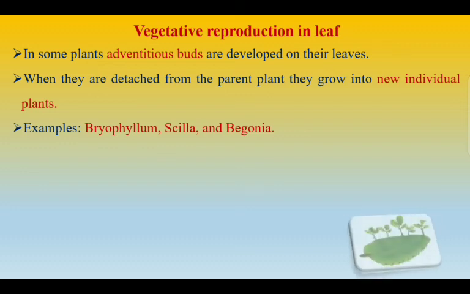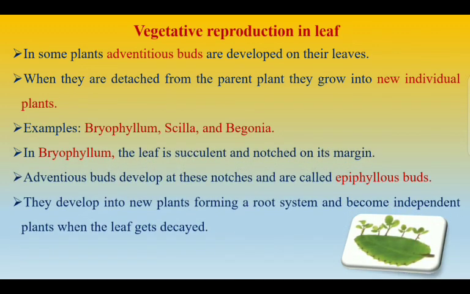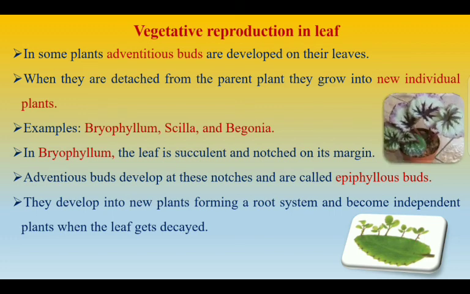This picture is the Bryophyllum leaf, where you can see buds on the margin. In Bryophyllum, the leaf is succulent and notched on its margin. You can see adventitious buds developing at the notches, and these buds are called epiphyllous buds. They develop into new plants, forming a root system, and become independent plants when the leaf decays. This plant is the Begonia.